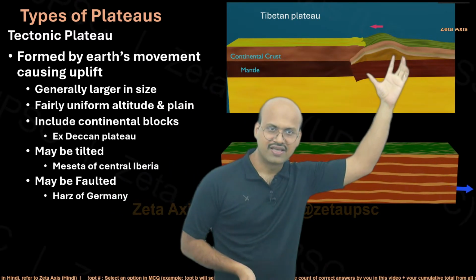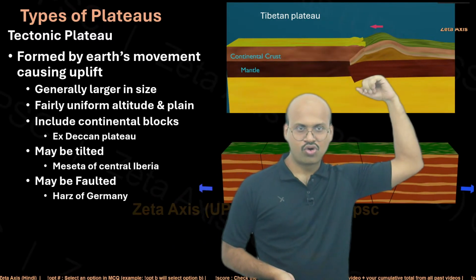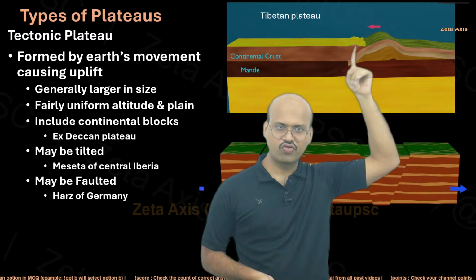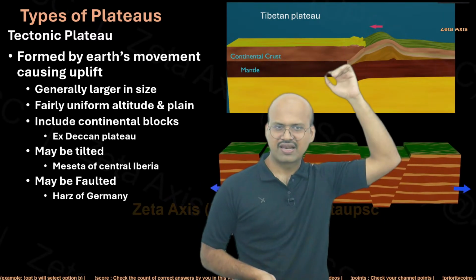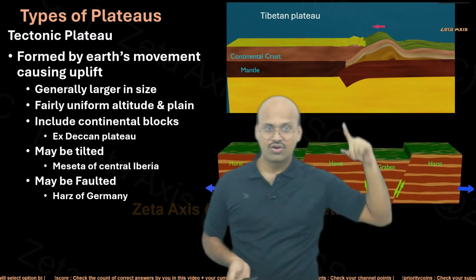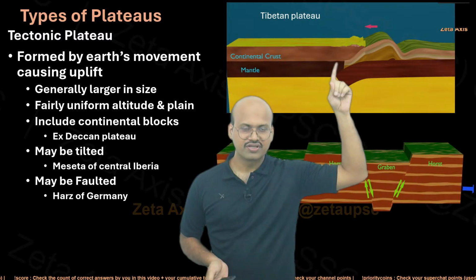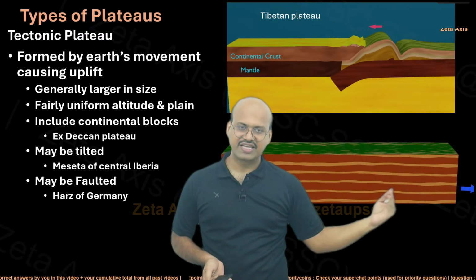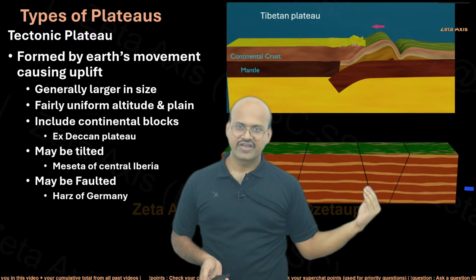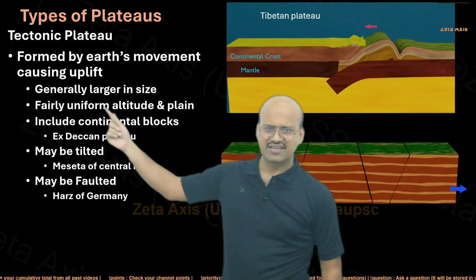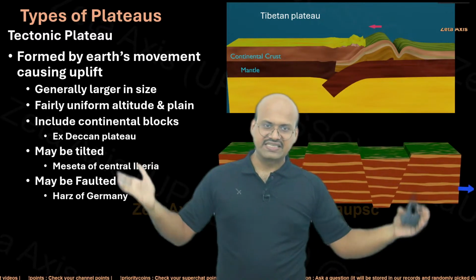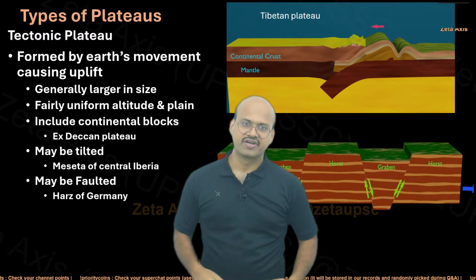Here we will see that because of the movement of one plate under the other plate we will see some foldings or some region is uplifted, like our Tibetan plateau. So because of the folding as well as the tectonic movement as well as the creation of faults, we can see that plateaus can be formed. They are generally large in size, because a larger region is uplifted or moved downwards.